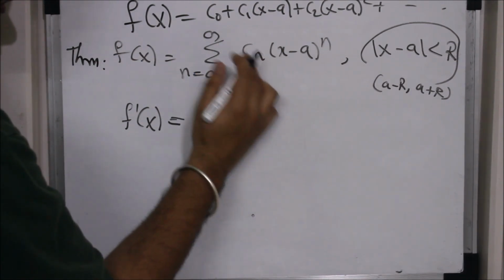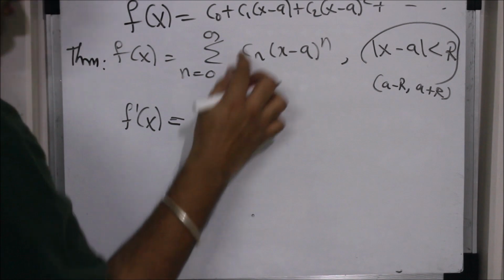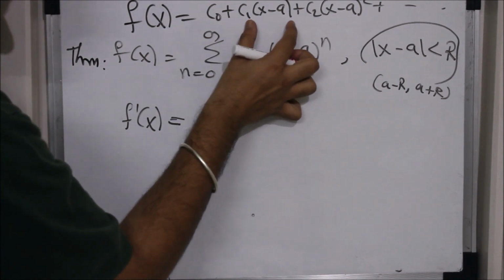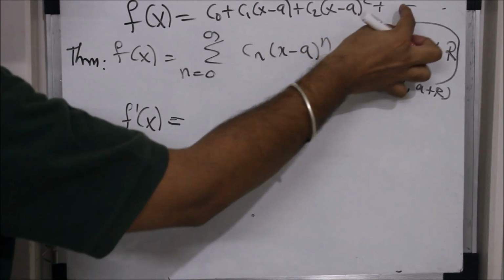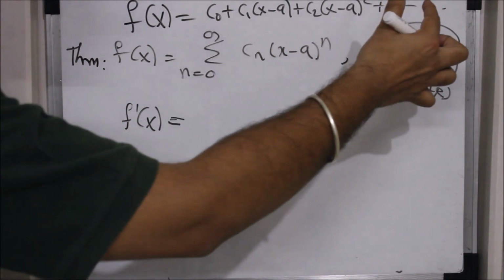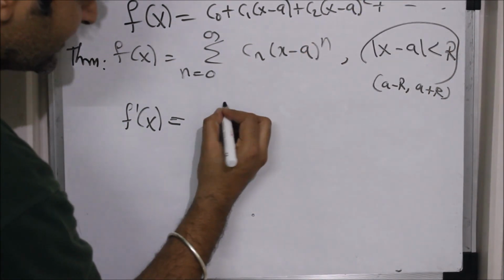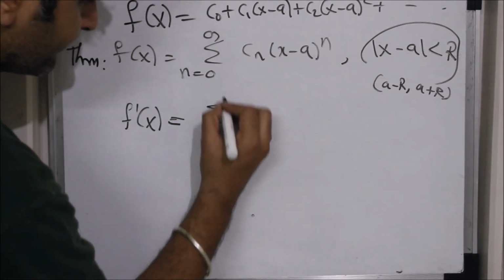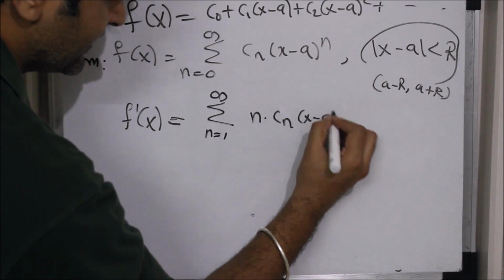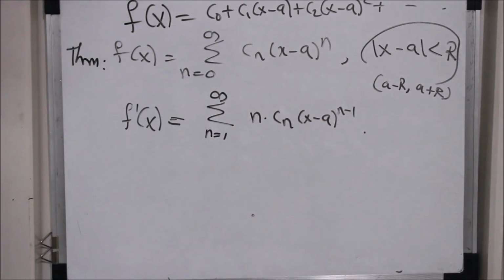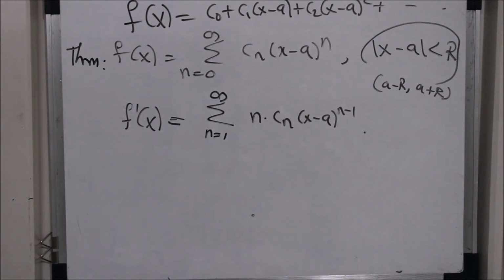So the first term is c0, and the derivative of c0 is 0. What is the derivative of this? It is c1. What is this? 2 times c2 into x minus a, plus 3 times c3 into x minus a squared, and so on. So in short, it is the sum of n cn x minus a raised to n minus 1. So this is what the power series will be for the differentiable function.